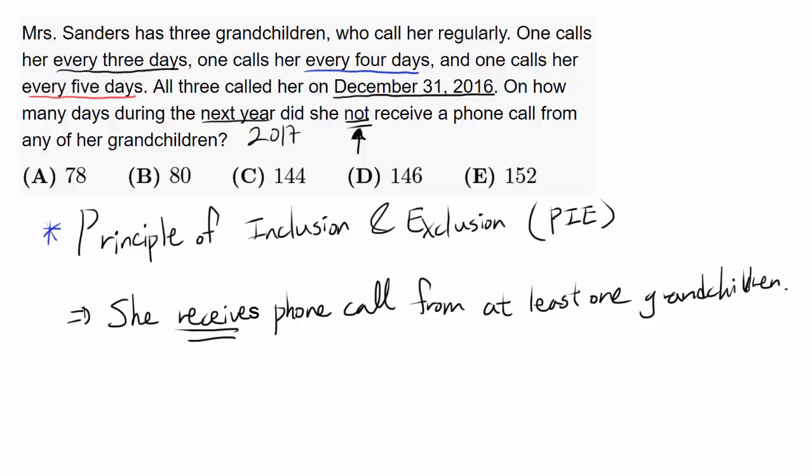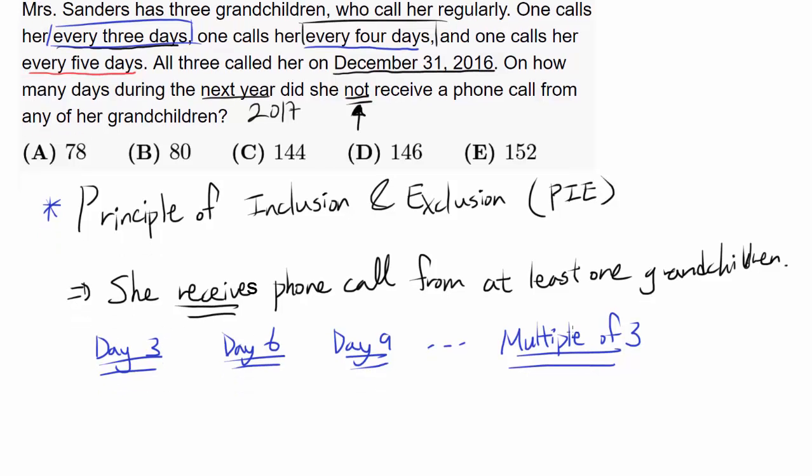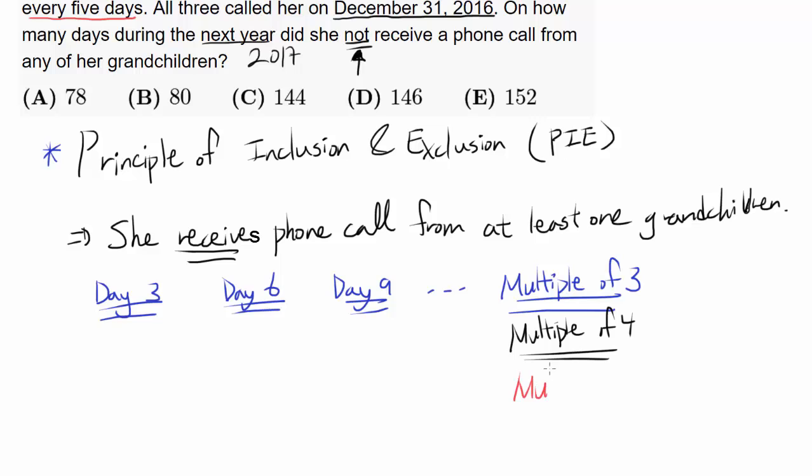Start by realizing that the first grandchild is going to call her every 3 days. So she's going to call on day 3 or January the 3rd, then day 6 or January the 6th, day 9, and so on. So this grandchild calls when the day number is a multiple of 3. How about the next person? Using the same logic, the next person is going to call on day 4, day 8, day 12, and so on. So that's going to be multiple of 4. And for the last person, it is going to be multiple of 5 using the same reasoning.